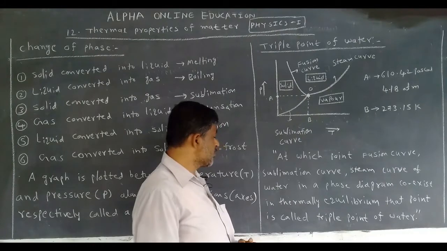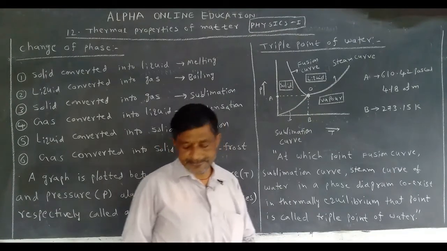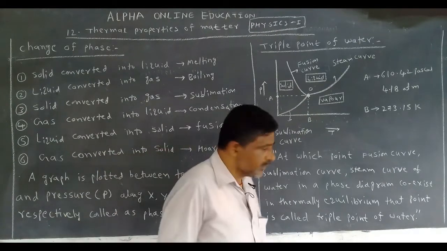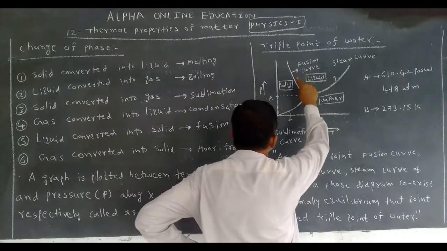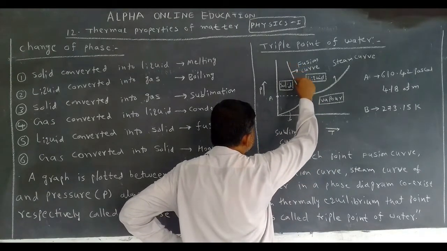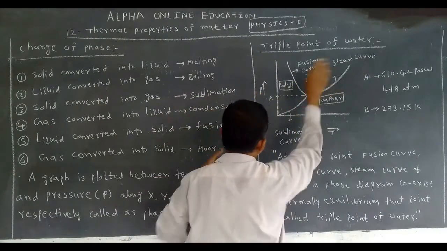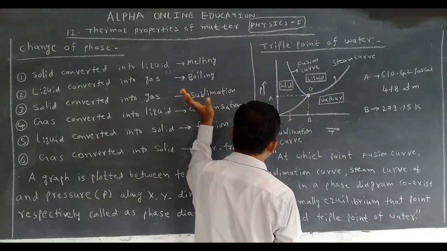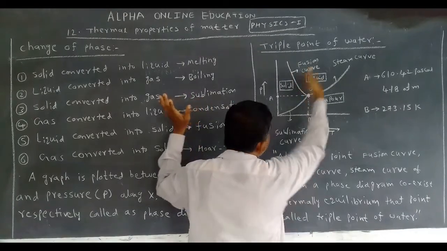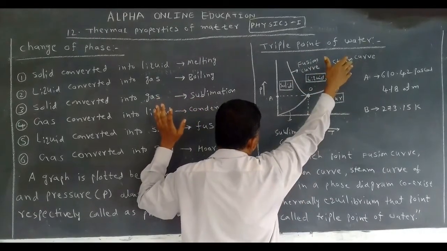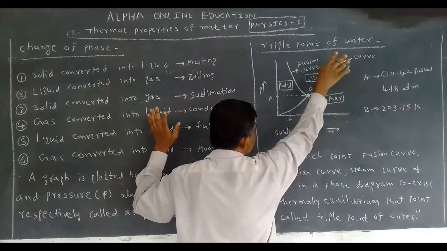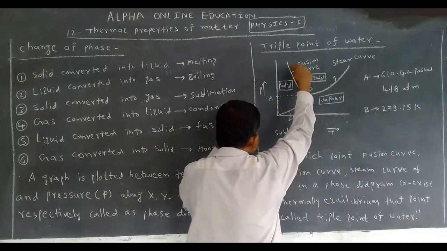That point is called the triple point of water. Now let us see. This is the fusion curve. On the left side, the water is available in solid form. On the right side, it is available in liquid form. Are you following? This is the fusion curve.